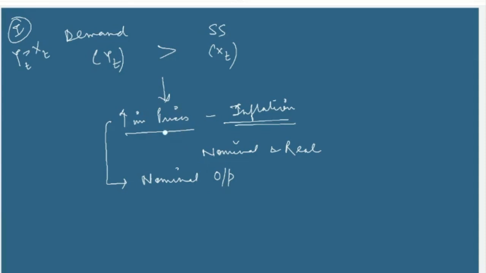So when you increase the prices of the commodity, then you might be able to meet the expected level, the actual level of nominal output, but at the cost of increasing inflation. So with each time period, in this situation, you might create more and more inflation, which is again very, very harmful.